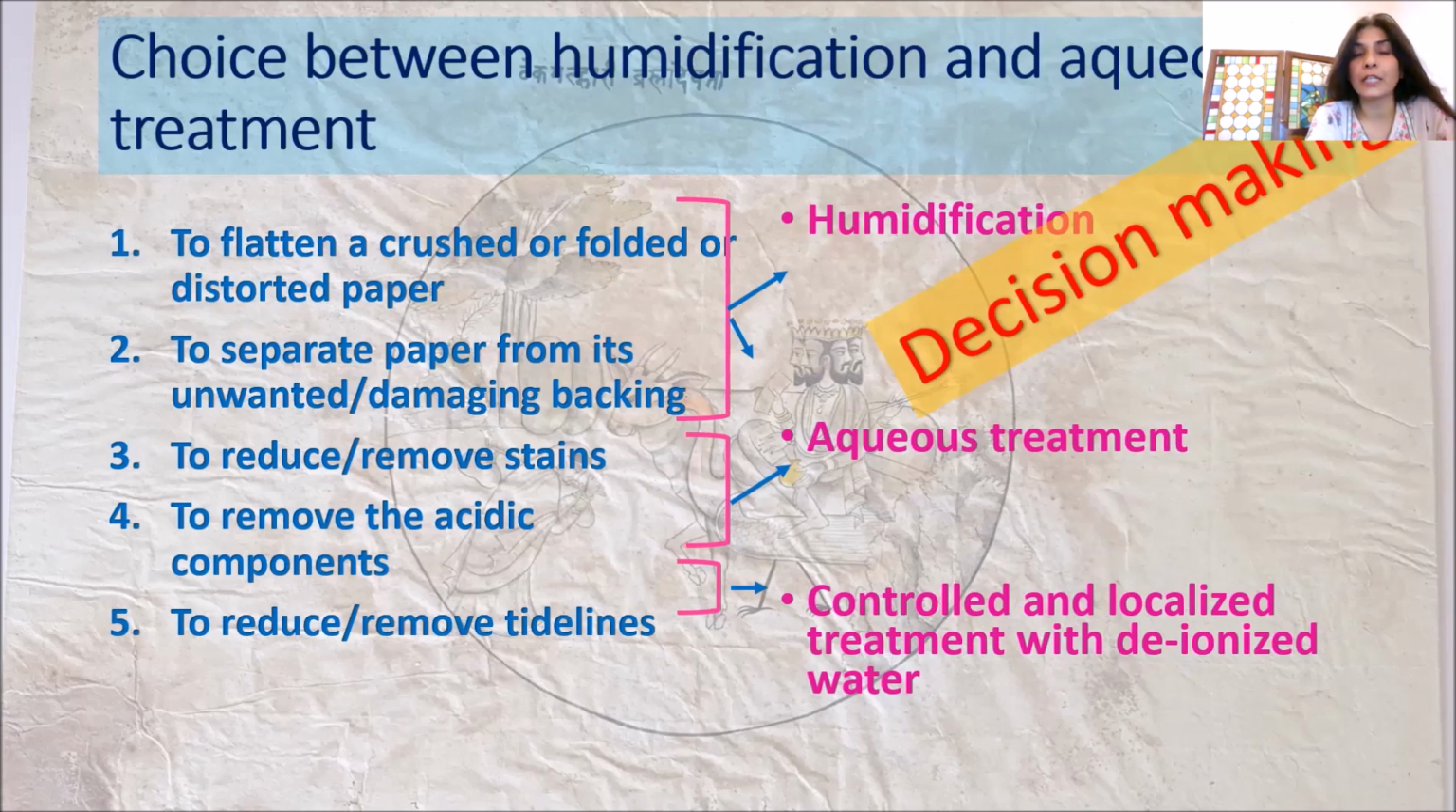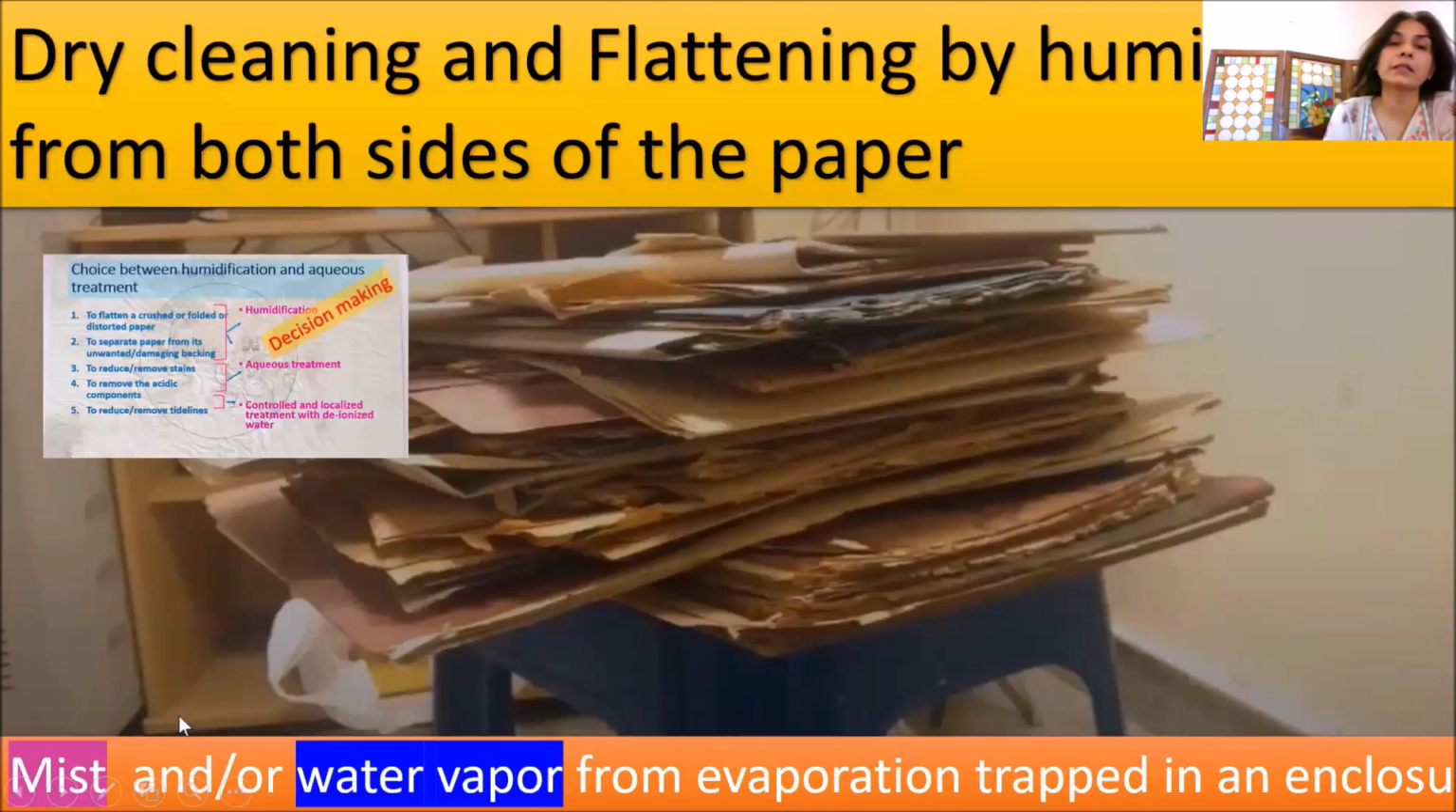It is different case to case. It depends on the paper, and it depends upon the extent of damage, and maybe other things like the adhesive, whether it is water soluble or not. That also we have to test first. So, like to flatten a crushed or folded or distorted paper, we can use humidification as well as the aqueous treatment. And to separate paper from unwanted damaging backing, we can use humidification as well as aqueous treatment. We'll take some cases and we'll see how these things are done.